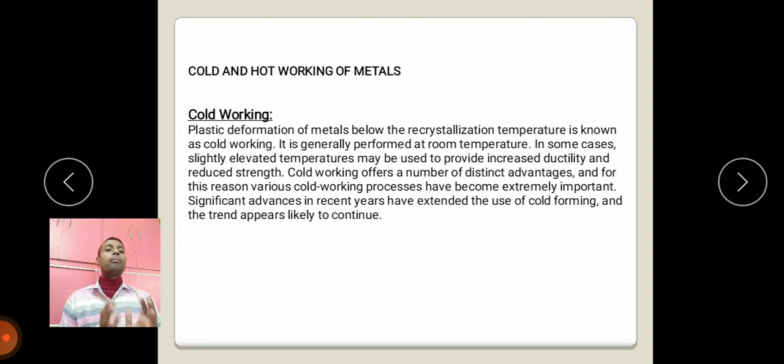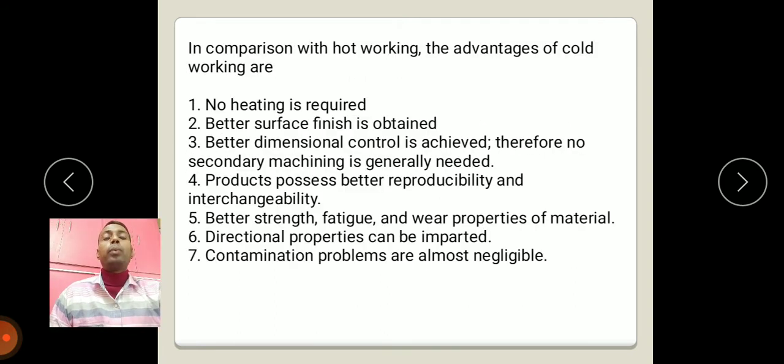Cold working offers a number of distinct advantages, and for this reason various cold working processes have become extremely important. Significant advances in recent years have extended the use of cold forming, and that trend appears likely to continue. What are the advantages of cold working compared to hot working? Low heat is required, better surface finish, better dimensional control, better reproducibility and interchangeability, better strength, directional properties can be imparted, contamination problems are almost negligible.